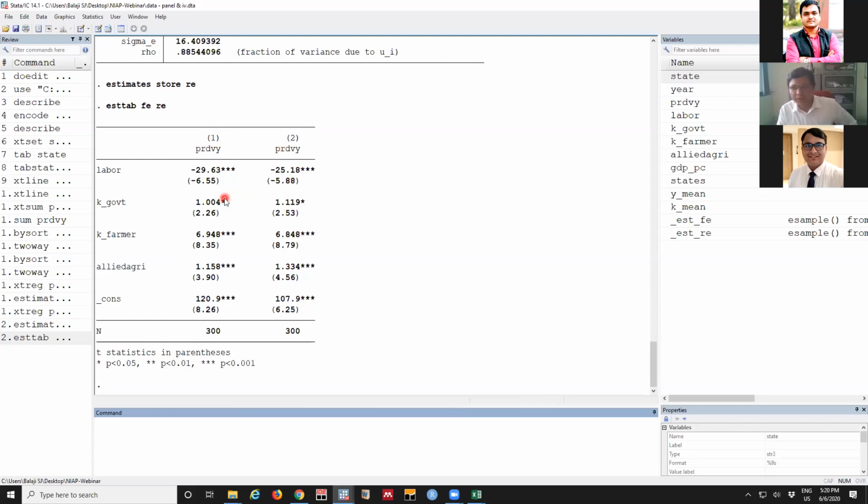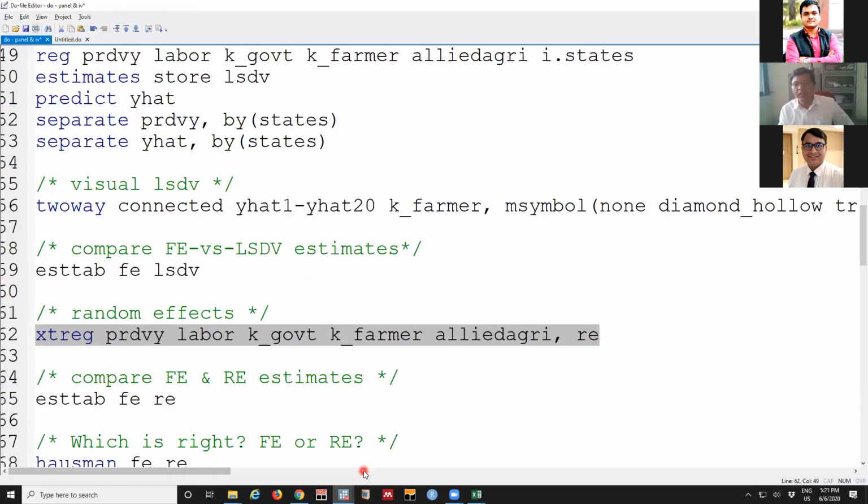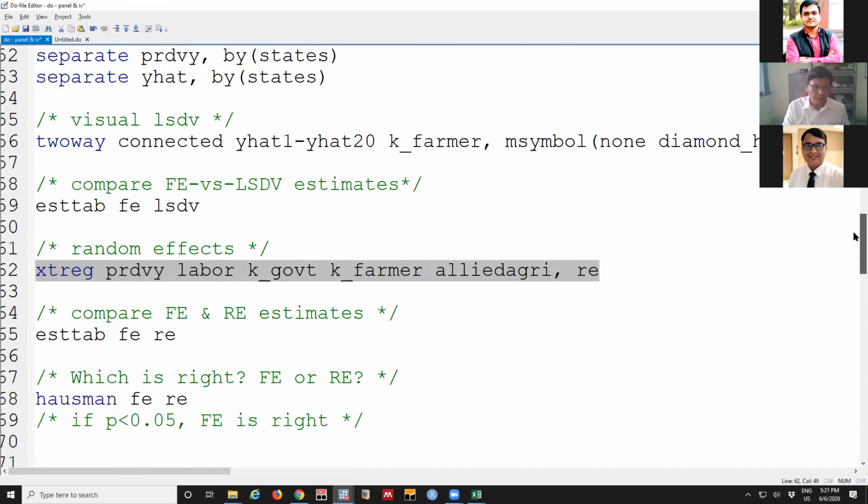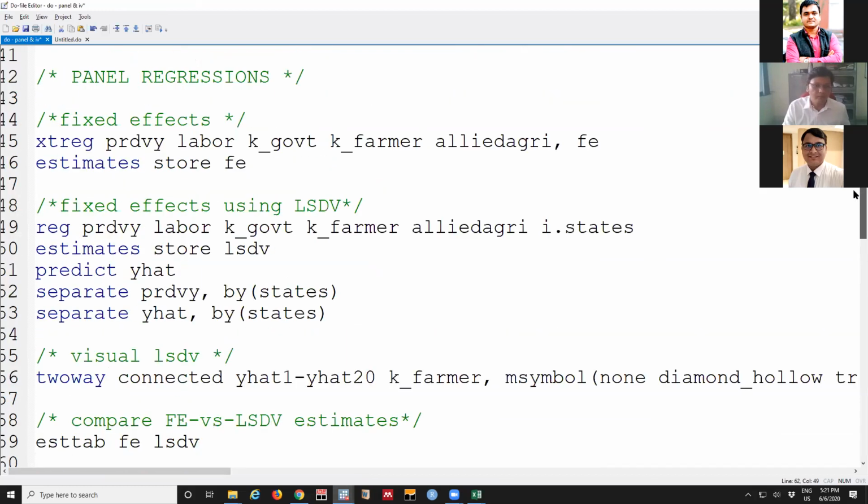Here, this is a linear model. We are not going for secondary equations, so we don't see much difference. The impact is 29 in this case, 25 in this case. There is no multiplier, but it is slightly more when it goes to the random effects model. And later we will see when we go for instrumental variable, the multiplier will change entirely. Yes, this is just for an introduction.